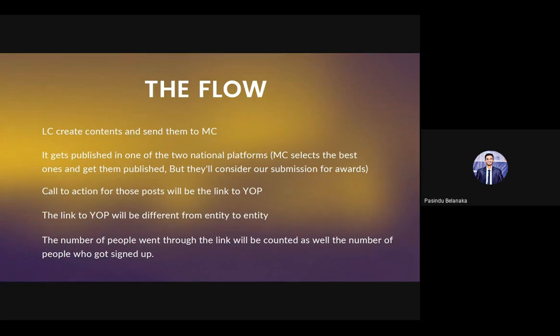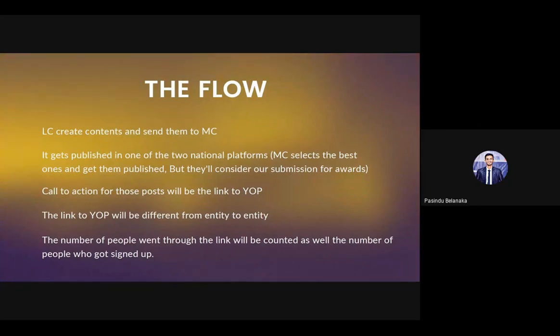And then the call to action for those posts will be the link to IOP. The outgoing people must know what the IOP is. The basic message in this post is to direct the people to IOP. This link to IOP will be different from entity to entity. The link they are going to post under our content is different from the Jayawardhanapura local committee link.